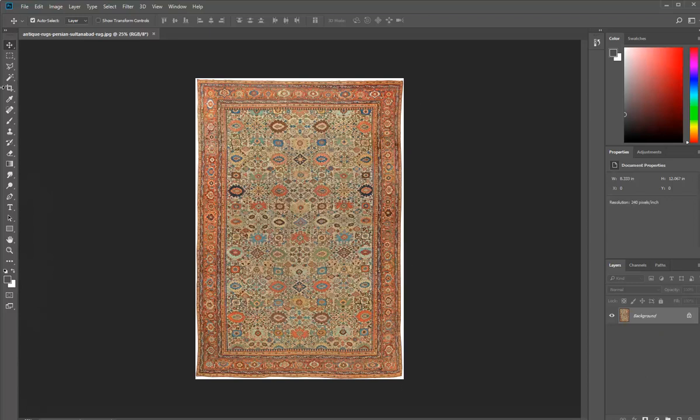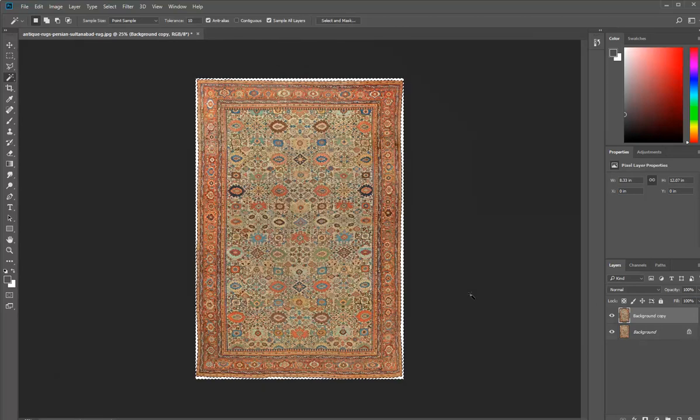So, okay, I'm going to just use the magic wand and try and pick my white, and maybe I'll even duplicate the layer because that's locked, but I don't think that's the reason. Oh yes, there we are.